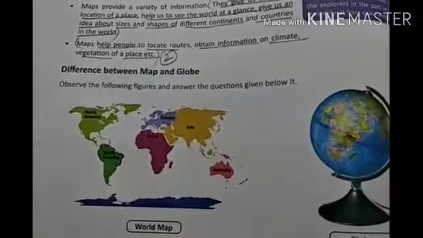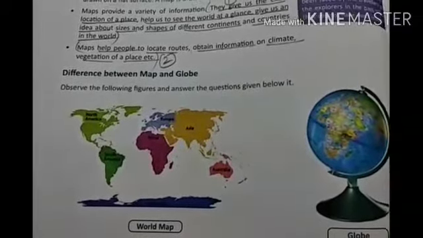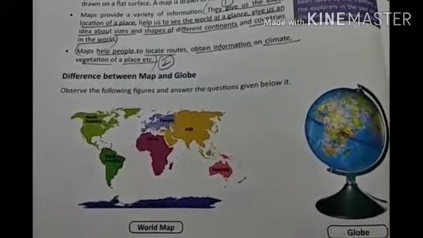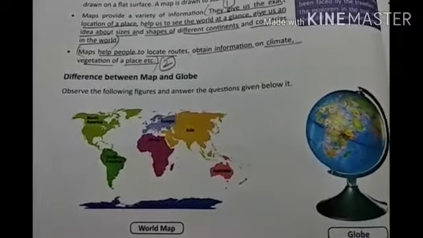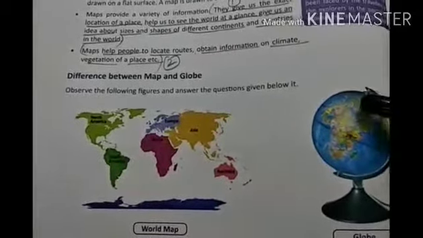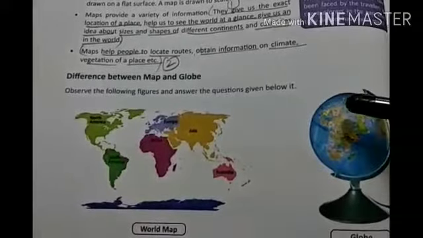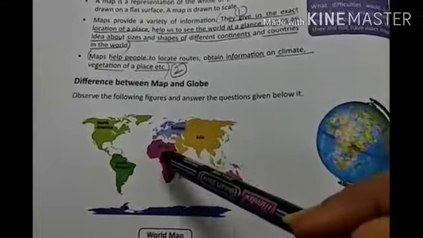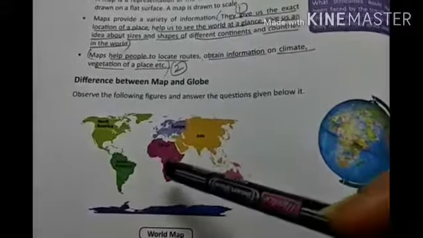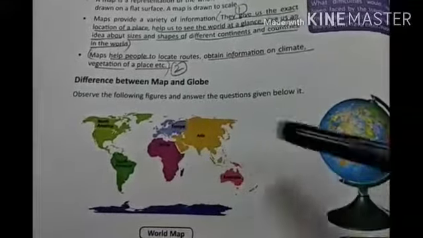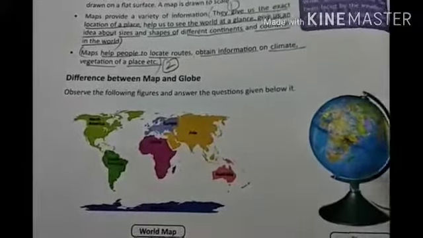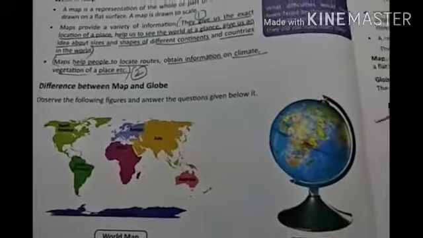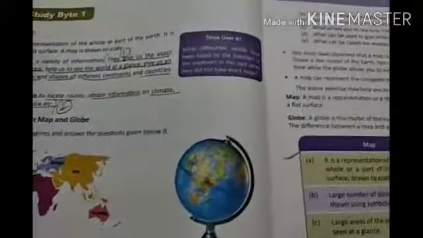There are certain general differences between them which everyone knows. Like we can say that the globes are big also. Sometimes they are not very easy to carry. A map you can carry anywhere. You can find the proper exact direction by seeing the map but not by looking on the globe. So now we will study some more differences. What are more differences between a map and a globe?